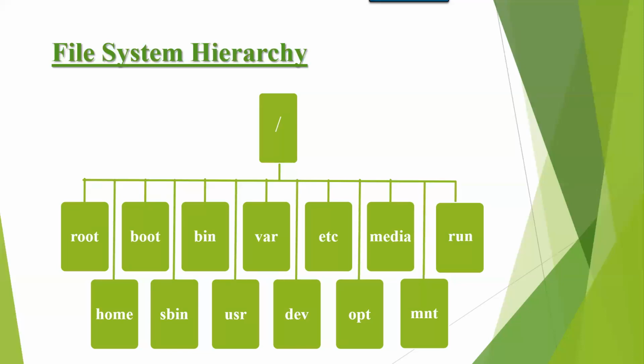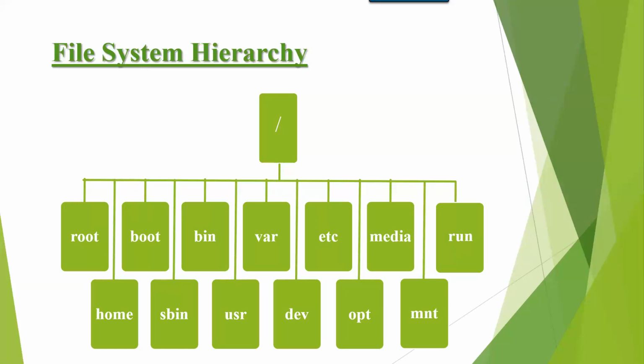I'm repeating again. Forward slash is a parent directory or top level directory in Linux. It contains subdirectories. And the next one is root. Root is the home directory for super user. Super user means administrator. As a super user, you log into your computer and create any files or directories, by default the data is stored under root.